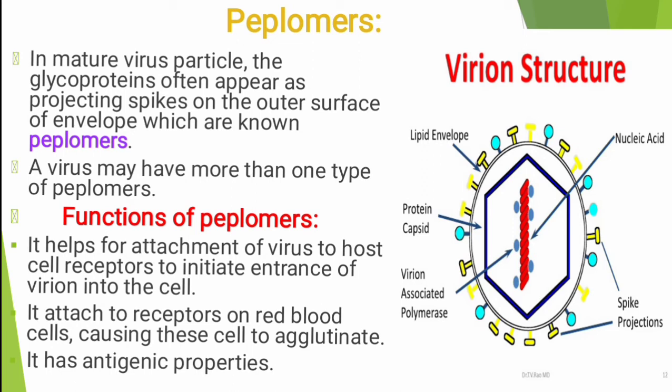Next, they attach to receptors on red blood cells, causing these cells to agglutinate, like clumping the cells. And next, they have antigenic property.